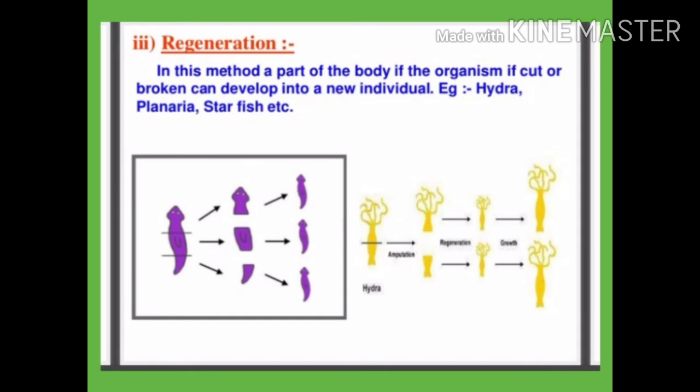Now we will read about regeneration. In certain organisms, for example Planaria or Hydra, new individuals can be regenerated from small body fragments. This method is applied by certain organisms for asexual reproduction and multiplication. Regeneration may be defined as the ability of an organism to regenerate its lost part of the body which has been removed as by injury.